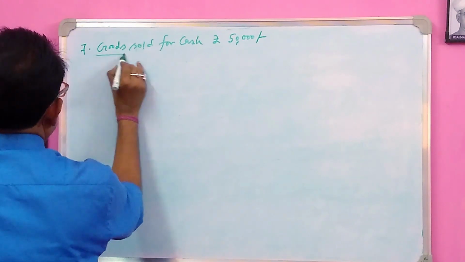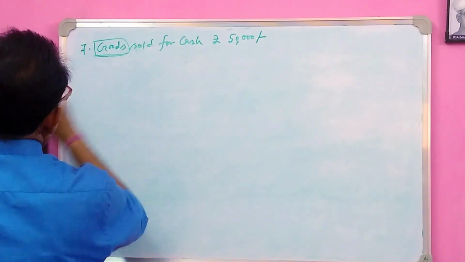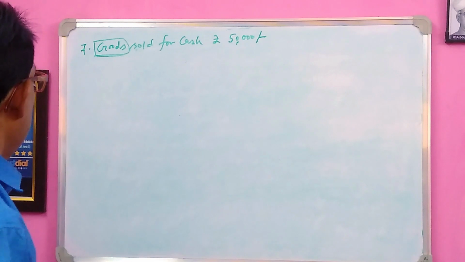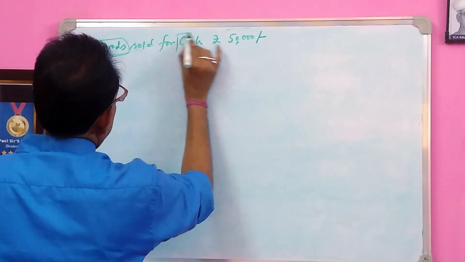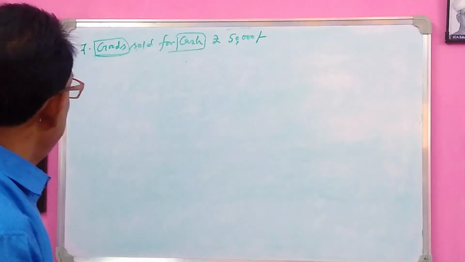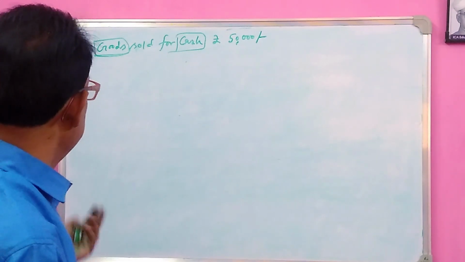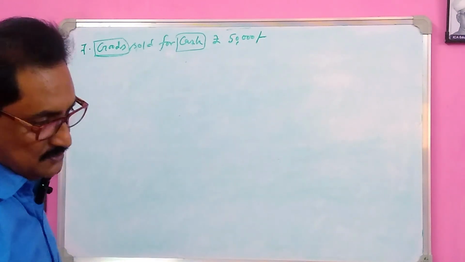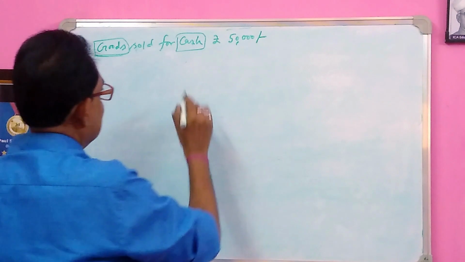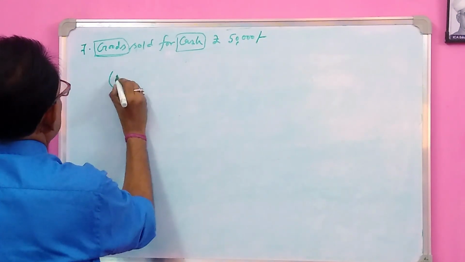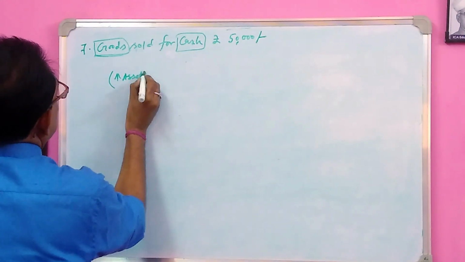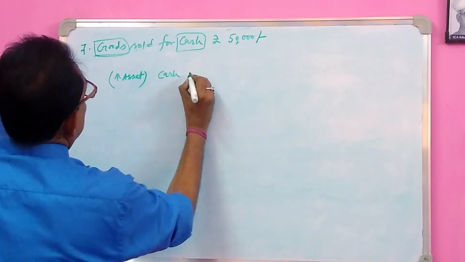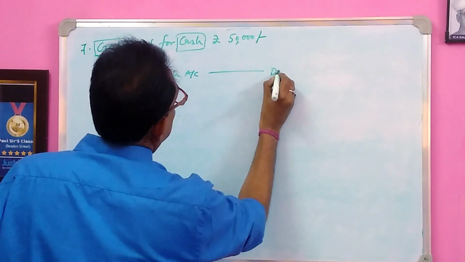Here goods, that means our dealing product, goods sold and received cash, that means we sold our goods and are receiving cash from our customers. So here we receive cash. Cash is an asset increase. Due to this transaction, asset increases, name of the asset is cash, so cash account will be debited here.